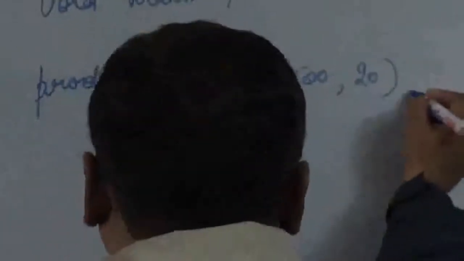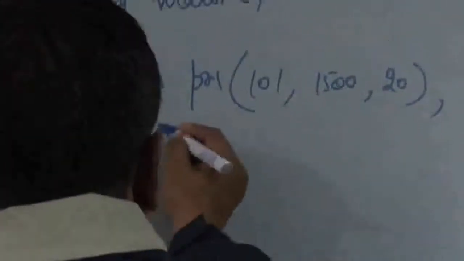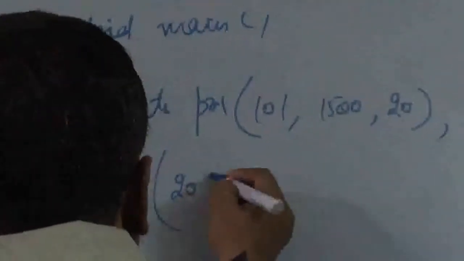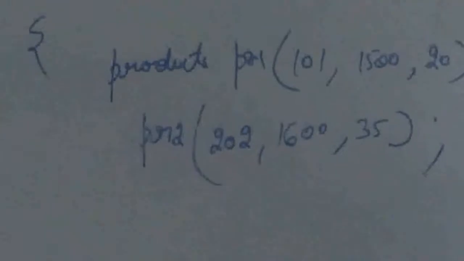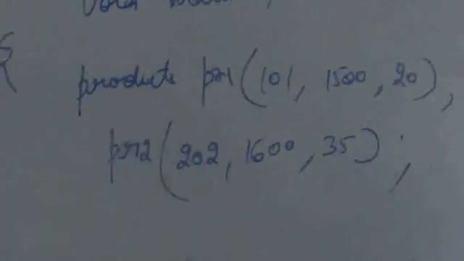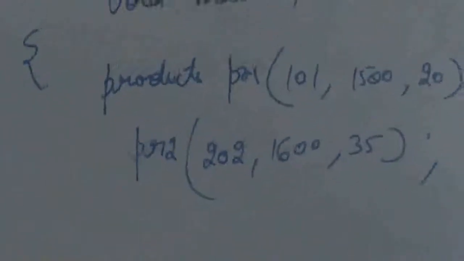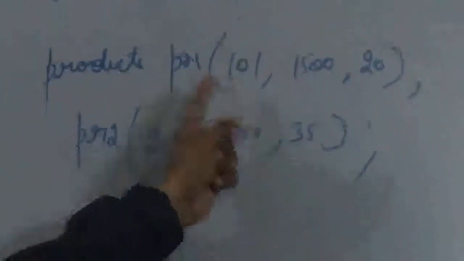Here we go, products PR1, then PR2. See carefully, here we have declared two objects of the class products. Products PR1, I am passing the parameters, then PR2, again I am passing the three parameters.